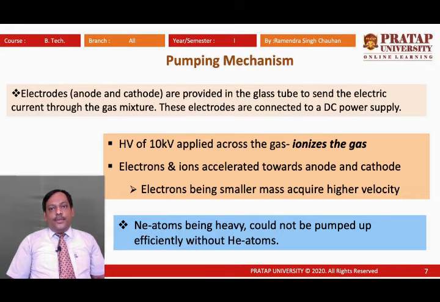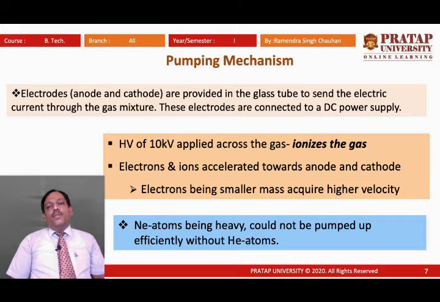When helium atoms collide with electrons, the energy of the electron from the discharge, plus its kinetic energy, is transferred to the helium atoms, and the helium atoms reach their excited state. Now what happens?